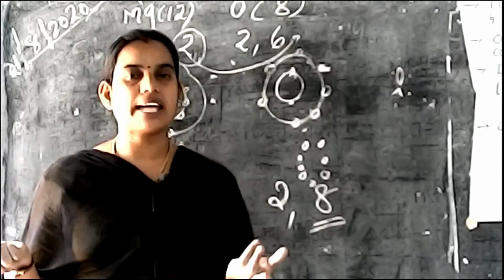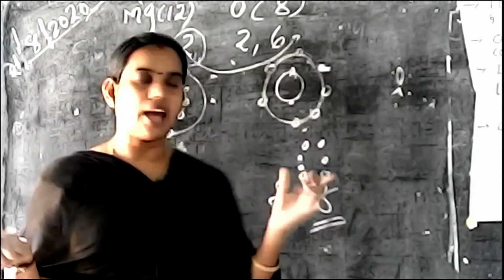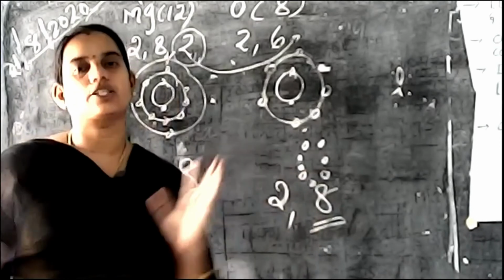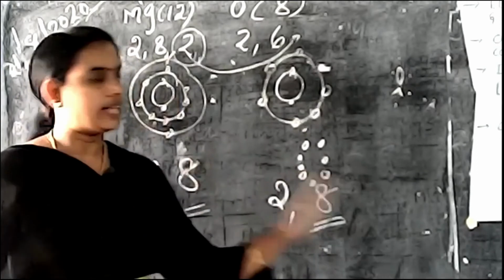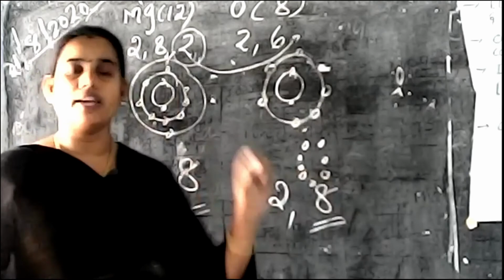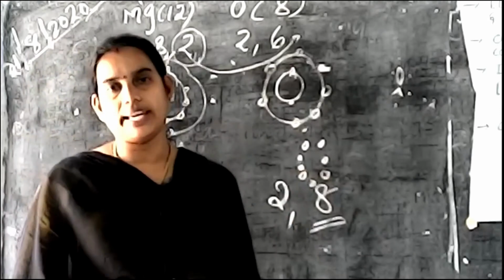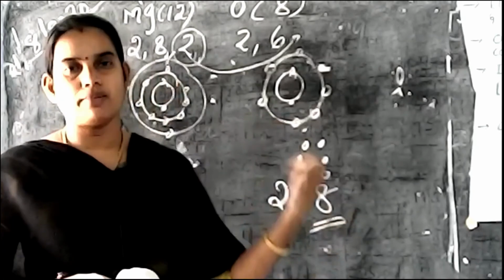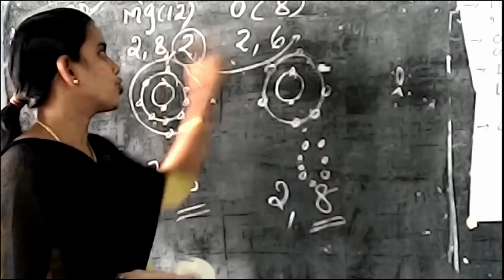What is meant by stable? The outermost shell should contain 8 electrons. That is stable. So stable elements are involved in ionic bonding. What are the examples we saw here for ionic bonding? Sodium chloride and here magnesium oxide.